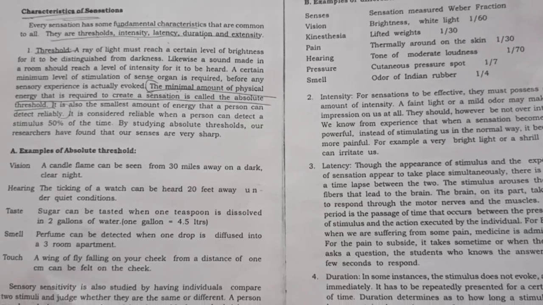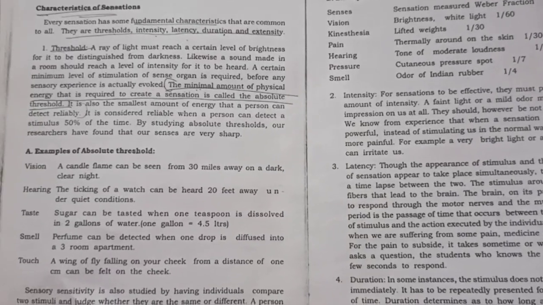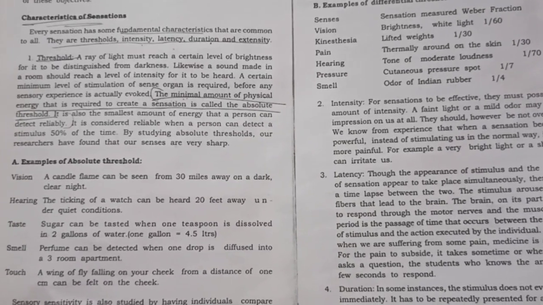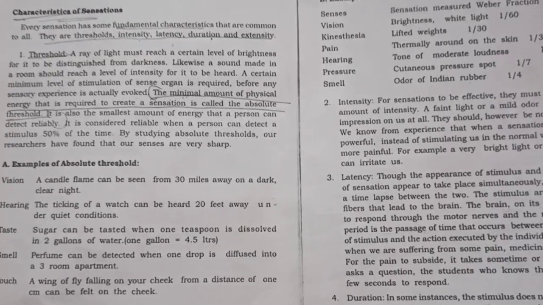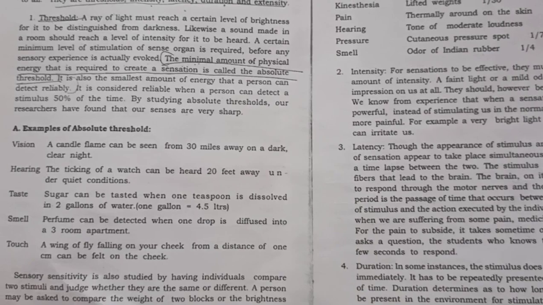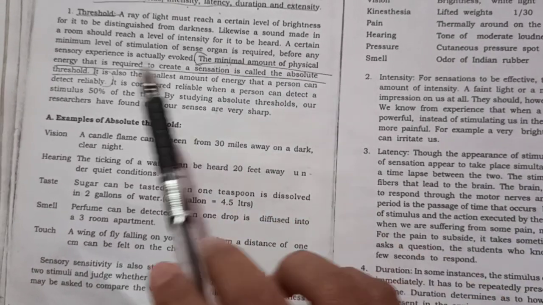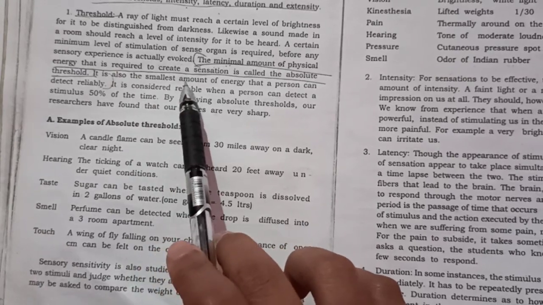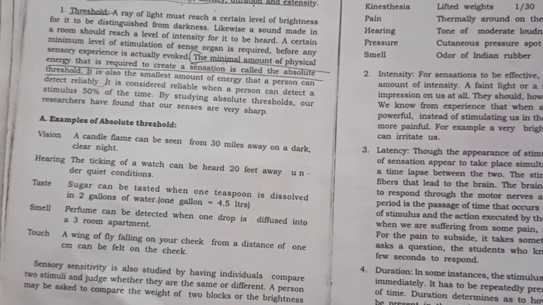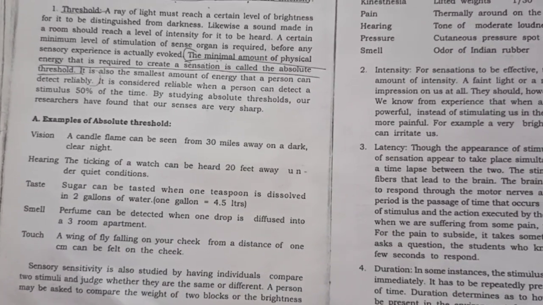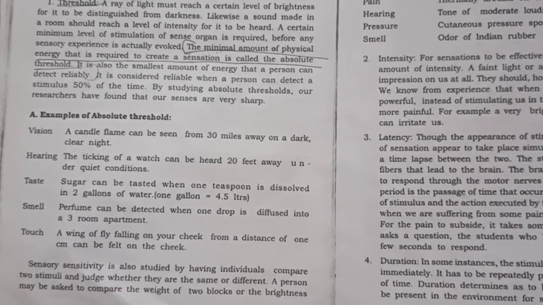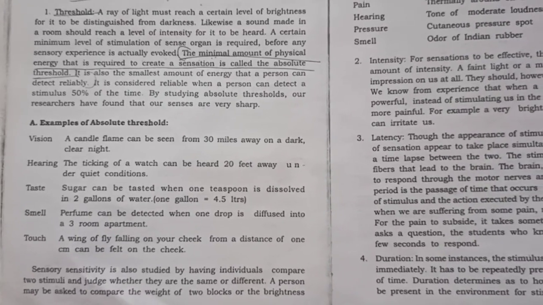And we also started with the characteristics of sensation. The first one is threshold, that is absolute threshold. So what do you mean by threshold? We also saw that definition, so I think you can see the underlined one. The minimal amount of physical energy that is required to create a sensation, the minimal amount of energy you require to sense, to feel, that is called absolute threshold.